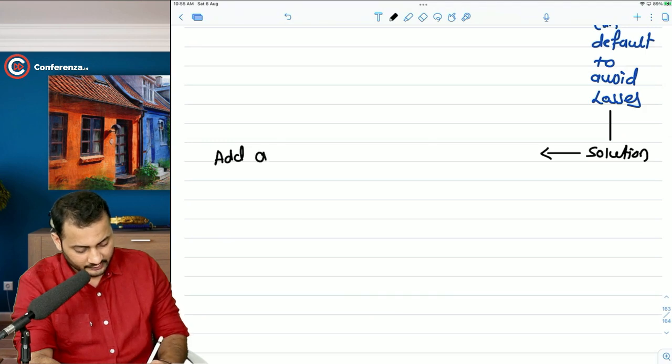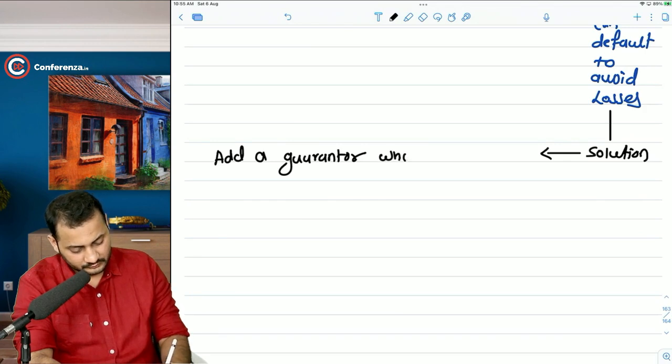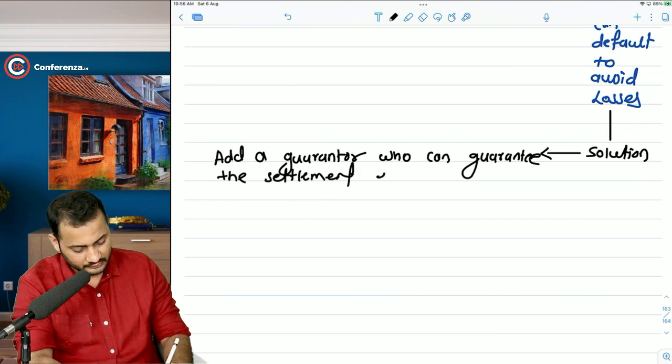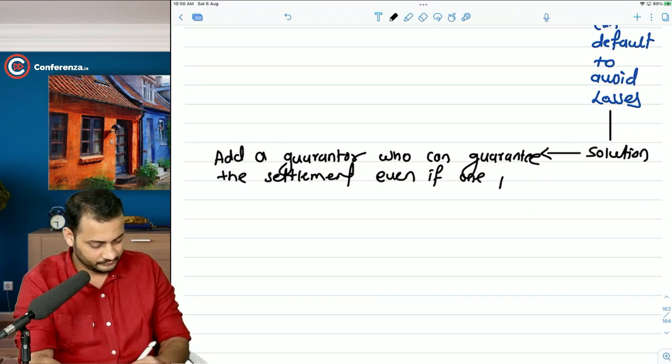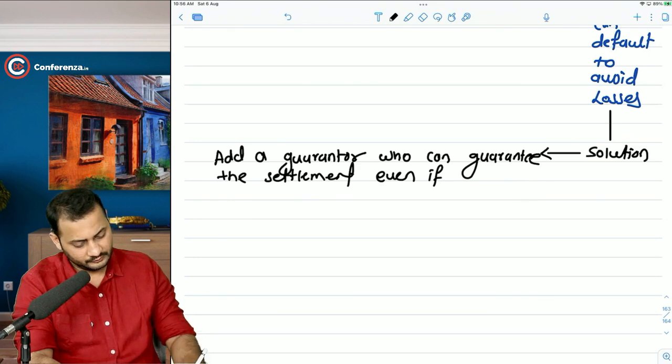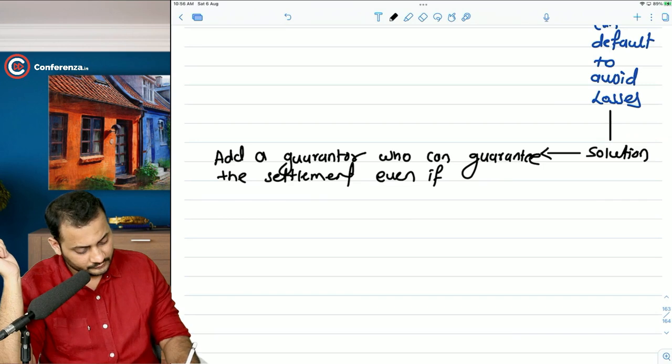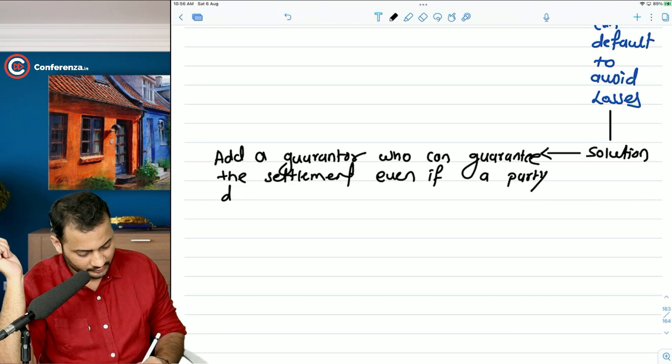Add a guarantor who can guarantee the settlement even if a party defaults.